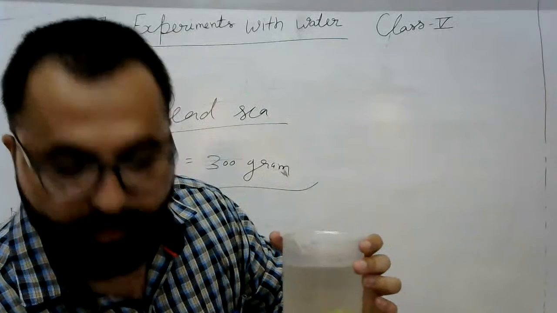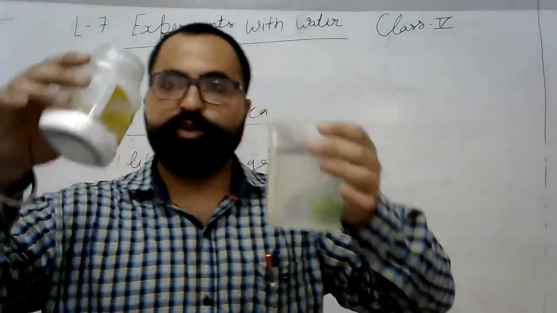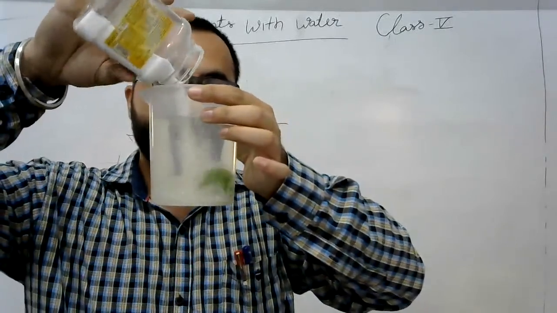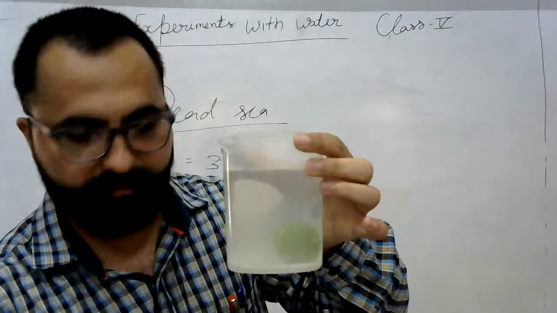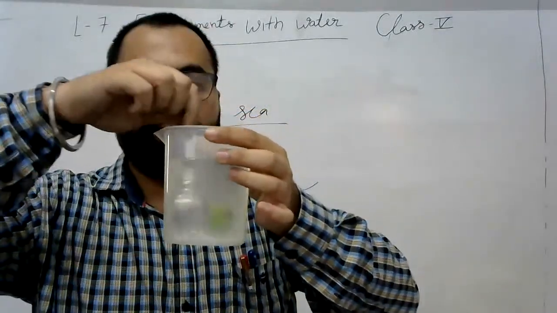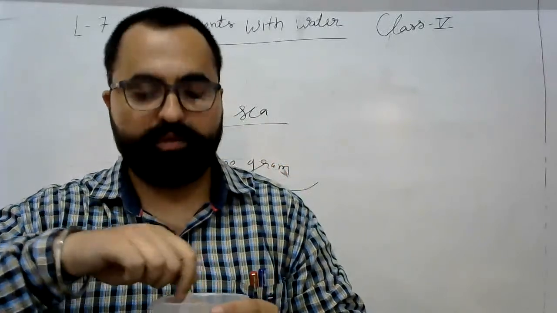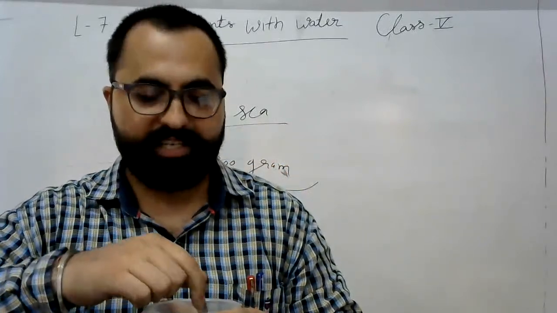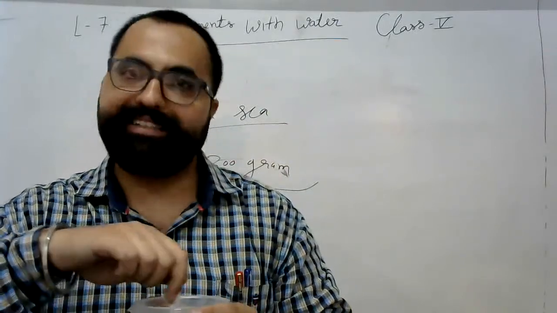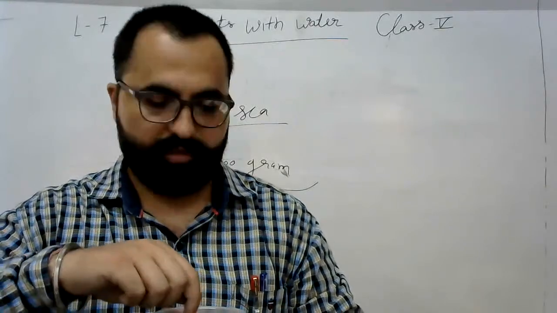Okay, let's do it. So let me mix it. In the next class, we will study which things are soluble and which are not, meaning which can easily mix in water and which cannot. Salt is easily soluble in water.